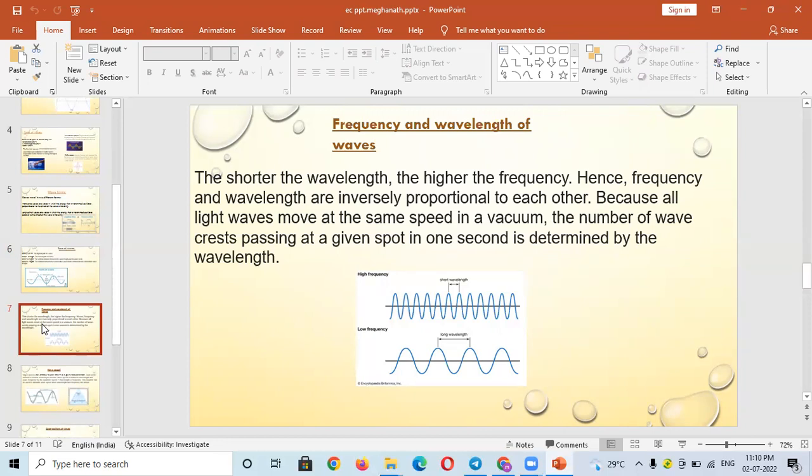Or else we can also say that the higher the wavelength, the lower the frequency, which is also defined as inversely proportional to each other.